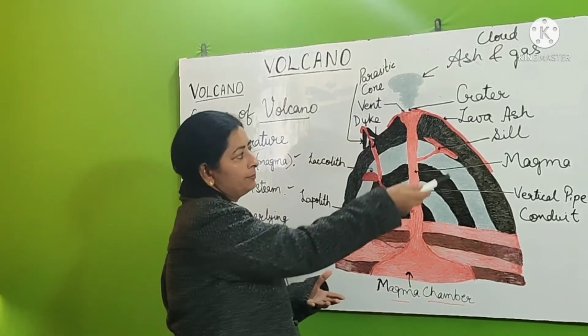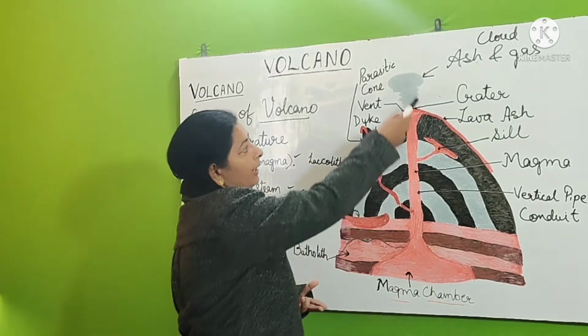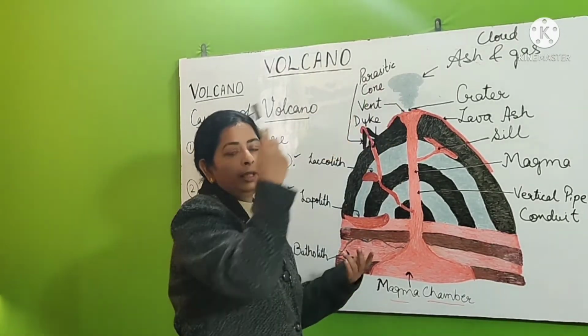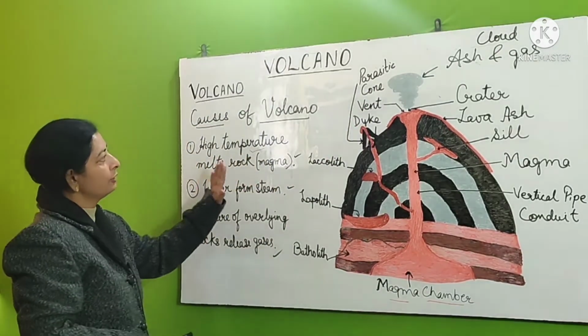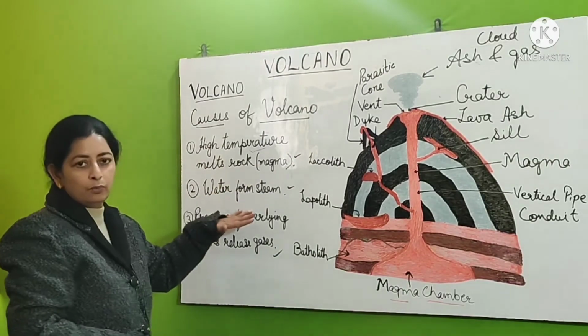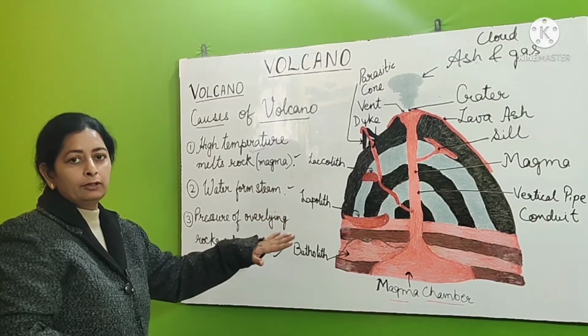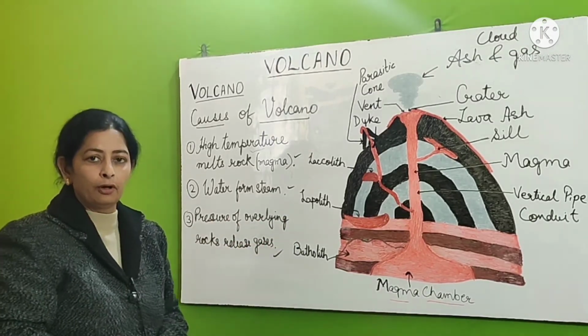Later on as it comes out to the exterior, it is called lava. It also has gases and steam which turn into cloud and later on give rain in this region. So we have seen that the causes of volcano are high temperature, water, which again becomes hot due to contact with hot rocks, and third is pressure of overlying rocks.